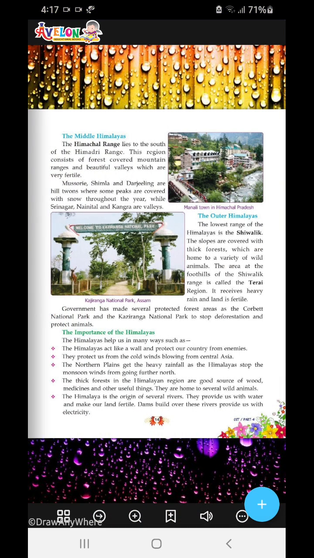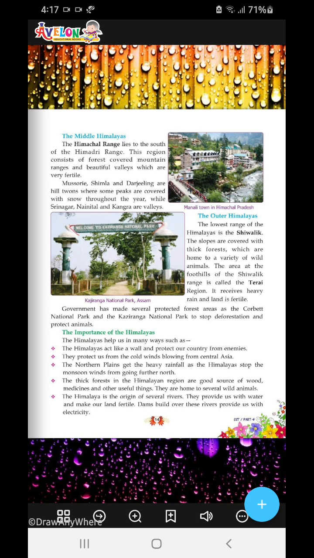Next we have the middle Himalayas, the Himachal range, okay? Many of you must have visited. It lies to the south of the Himadri range. This region consists of forest-covered mountain ranges and beautiful valleys which are very fertile. Okay, not for the growth of rice, for the growth of tea.